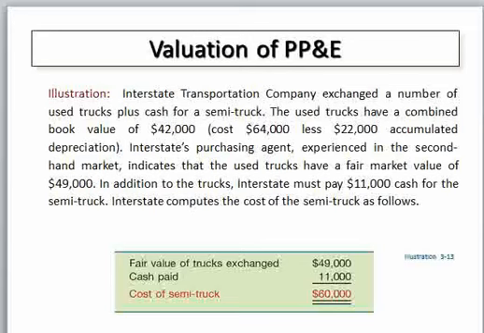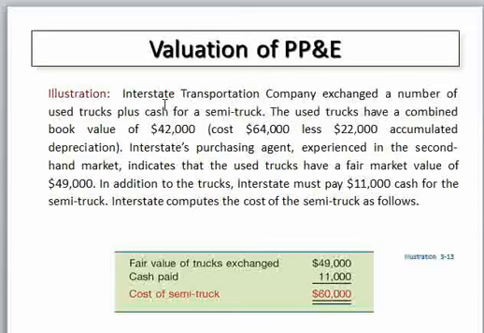Look at this example. There is 14,000 for that, which means this trading transportation company exchanges the used truck plus cash paid for a semi-truck. Then the used truck has a combined book value of 14,000.